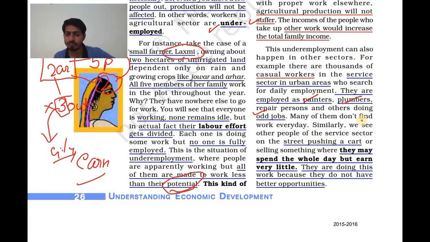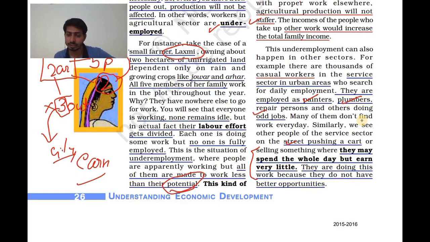Similarly, we see other people of the services sector on the street pushing a cart or selling something, where they may spend the whole day. It means people are working throughout the day. But what is happening? They may spend the whole day but earn very little. After working throughout the day, they are not getting proper income. They are not able to generate proper income.